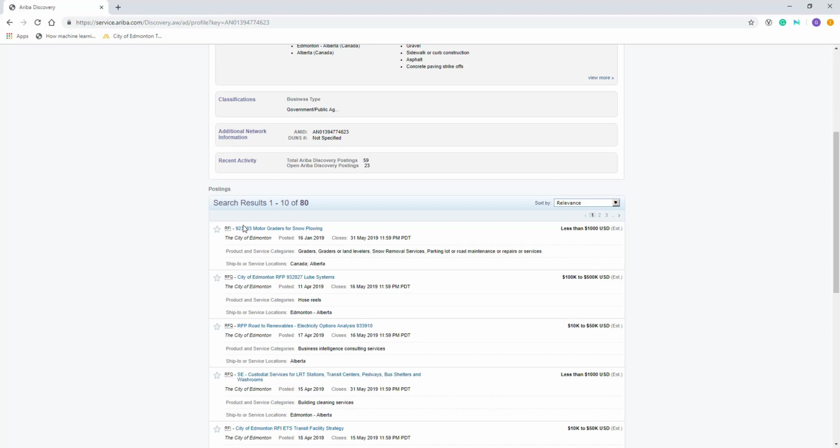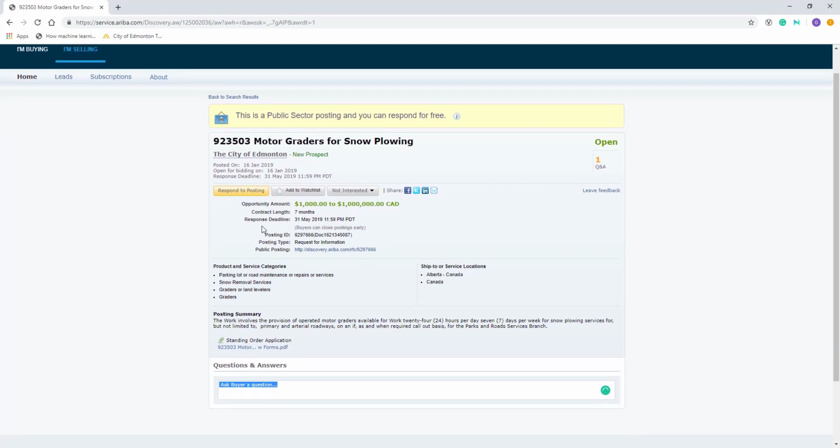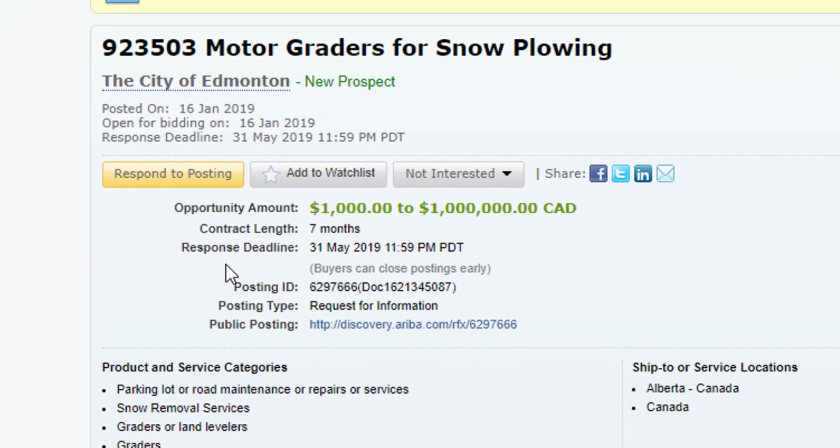You can then click on the link for the individual postings to be brought to a detailed overview of that sourcing opportunity. To view this list, you do not need an SAP Ariba Network Supplier account. However, you will need an account to respond to a posting. Once you have followed the link to the specific posting, you will be able to review the SAP Ariba Discovery information about the bid. For example, you can see that this posting is a request for information.